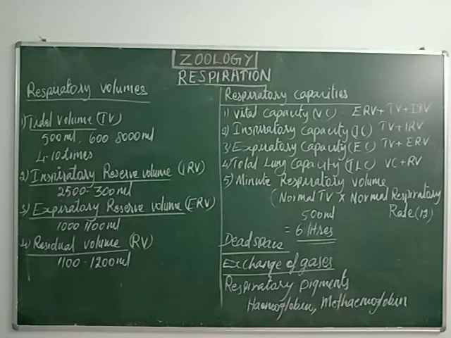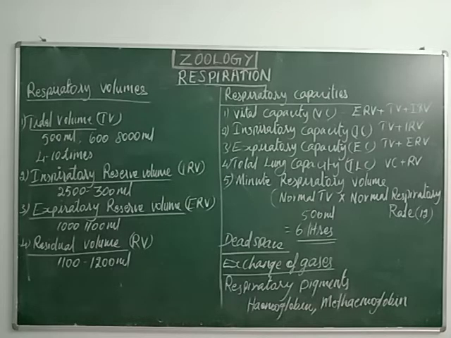Then this pressure of oxygen and carbon dioxide is mentioned as partial pressure. Here partial pressure means the pressure contributed by a single gas in a mixture of gases. Just imagine, in a mixture of gases, carbon dioxide, oxygen, nitrogen, like that, many gases are there. The pressure given by a single gas in a mixture of gases is called partial pressure. Understand?